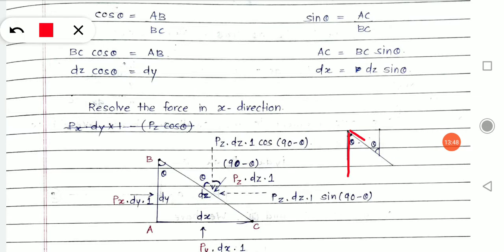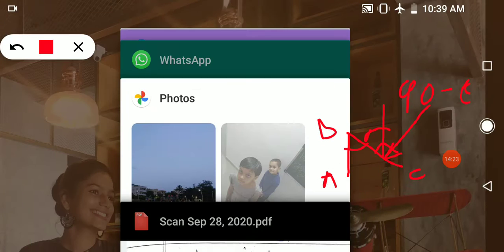I assume the angle between these two faces, AB and BC, is theta. Therefore, the alternate angle will be theta as well. If I take an inclined force perpendicular at that point, this is total 90, and if out of that 90, one part is theta, the remaining part will be 90 minus theta.